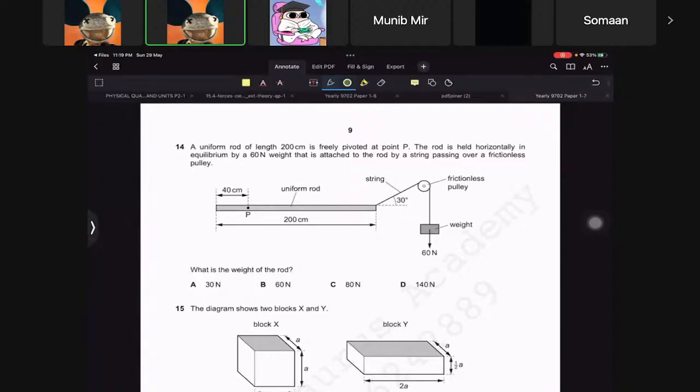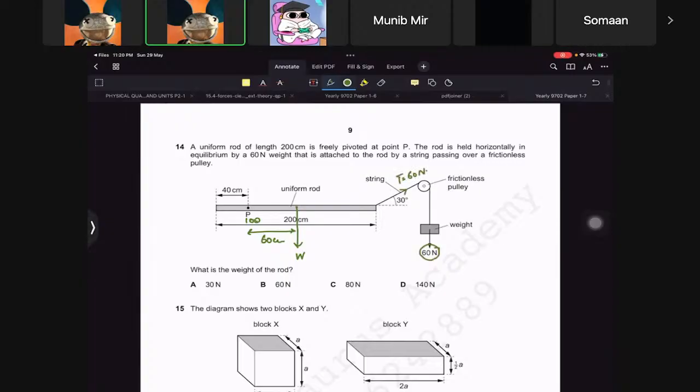Now, what is the weight of the rod? What rod? Right, so it should be in the center really. From the pivot, the distance of the rod must be equal to that's 100 minus 40, which is 60, right? And here this is 60 Newton, so it would create tension of 60 newtons as well.